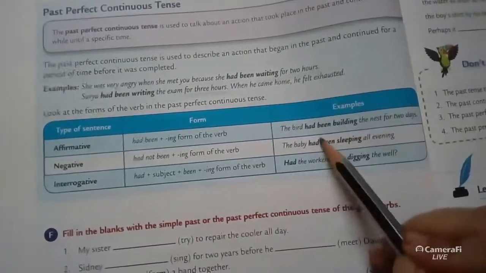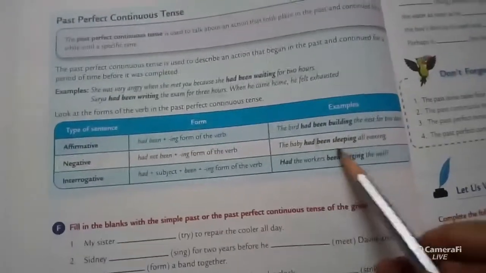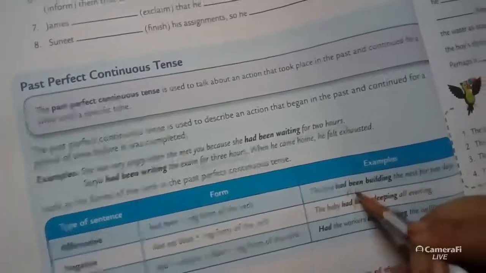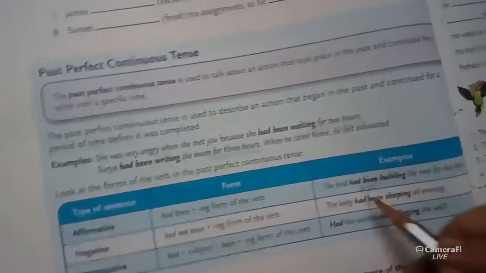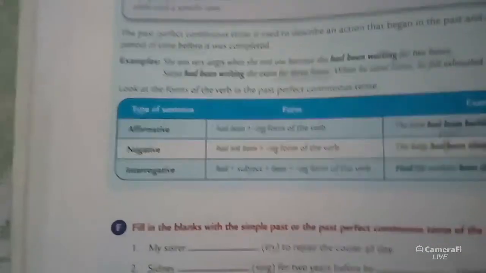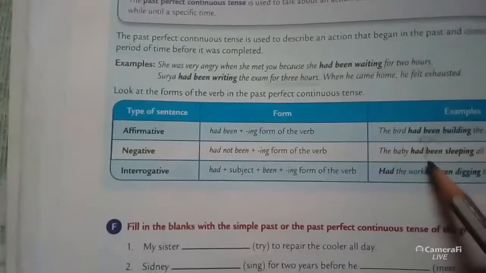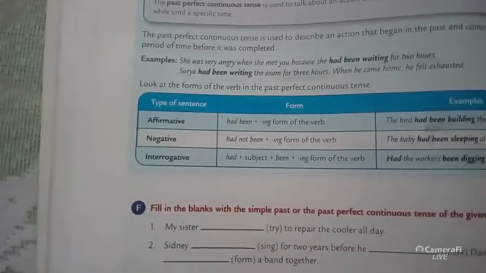The baby had not been sleeping all evening. Here it is had not, for a negative sentence.